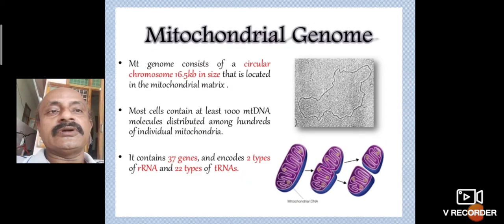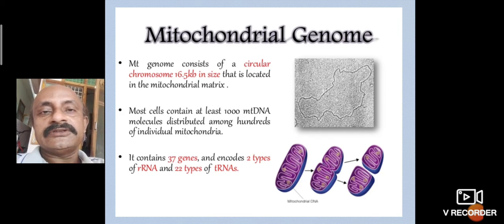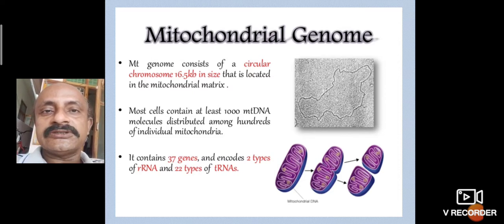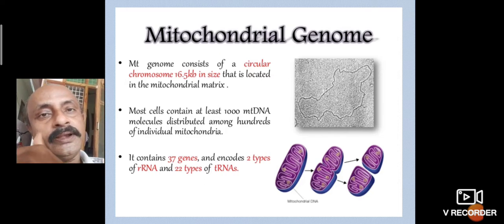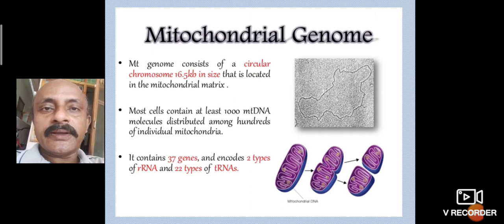The mitochondrial genome consists of a circular chromosome, 16.5 kilobases in size. Circular means round. All nuclear DNA is linear. Mitochondrial DNA and chloroplast DNA are both called circular models. In the same way, plasmid DNA is also circular. These circular double helical models are located in the mitochondrial matrix. Matrix means matrika. So in the matrix, several mitochondrial genomes are floating.